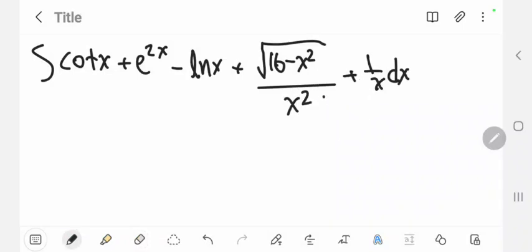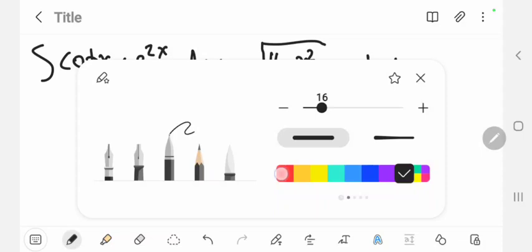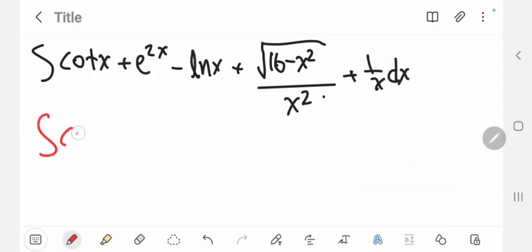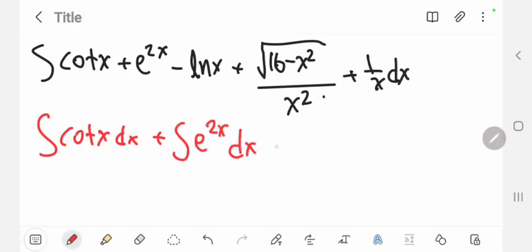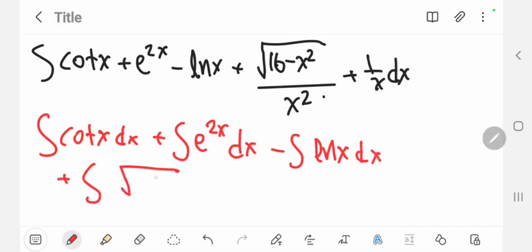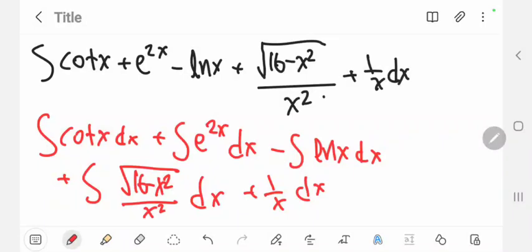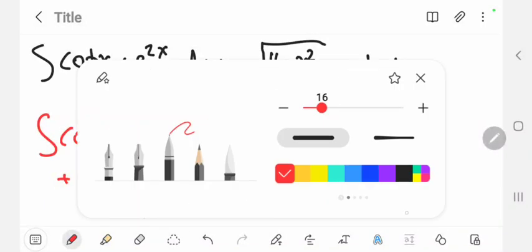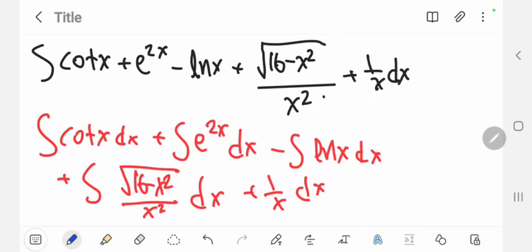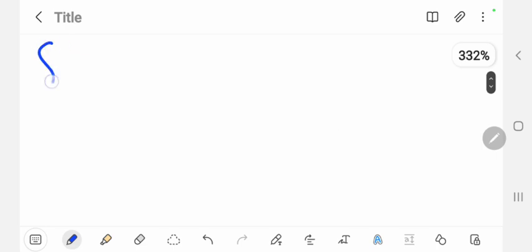All right, so we can rewrite this as the integral of cotan x dx plus the integral of e to the 2x dx minus the integral of ln x dx plus the integral of the square root of 16 minus x squared over x squared dx plus 1 over x dx. And we can solve each one alone, and I feel like it's much easier that way. And we're gonna start with the integral of cotan x dx.